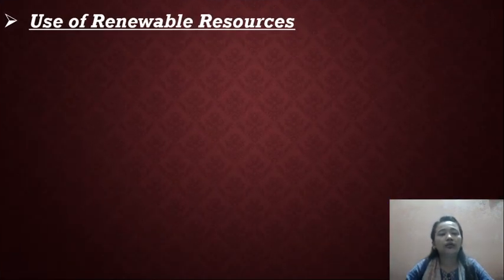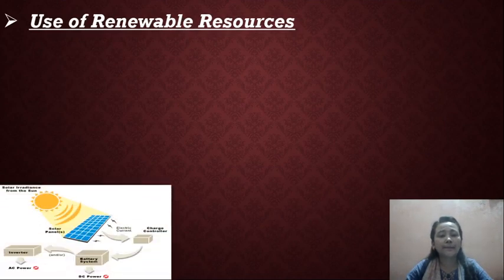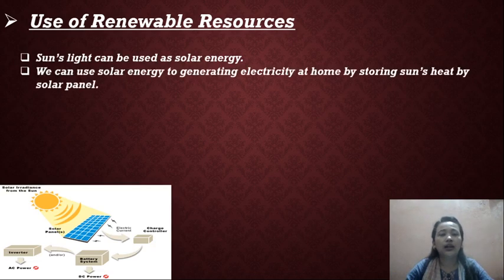Use of renewable resources. Sunlight can be used as solar energy. As you can see in the image, we can use solar energy to generate electricity at home by storing the sun's heat with a solar panel.